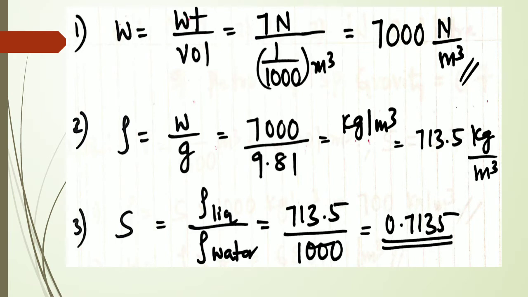So it is unitless. Specific gravity is always unitless, because numerator and denominator are both densities. So kg per meter cube over kg per meter cube will get cancelled. Therefore specific gravity is always unitless. Always it will come nearer to 1 or less than 1 values. Always you have to note down the specific gravity. Fine.